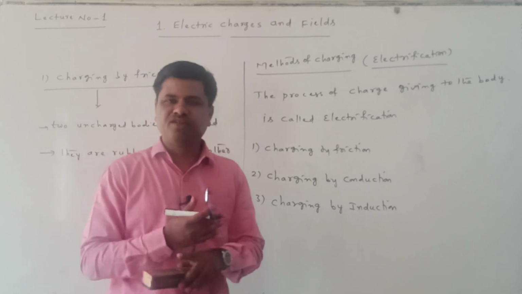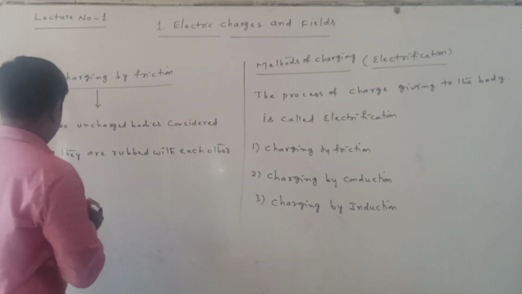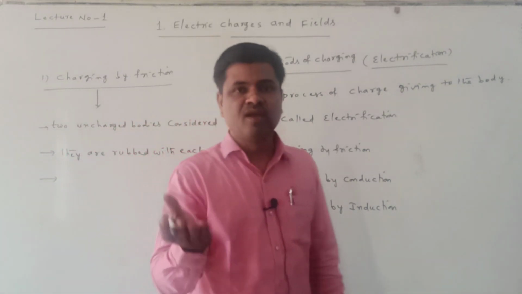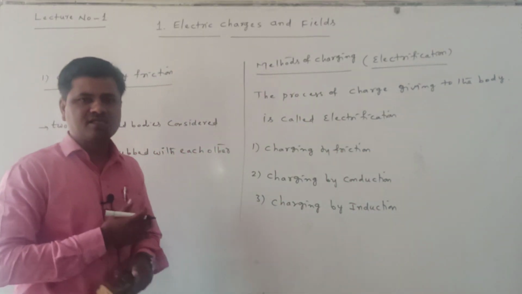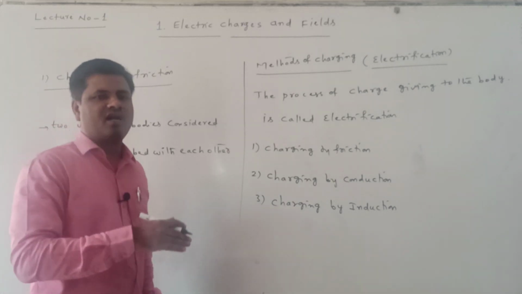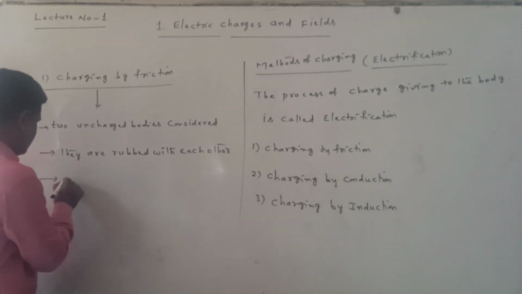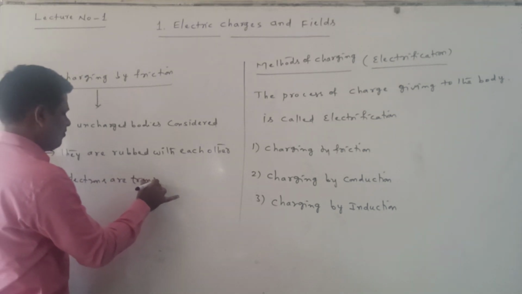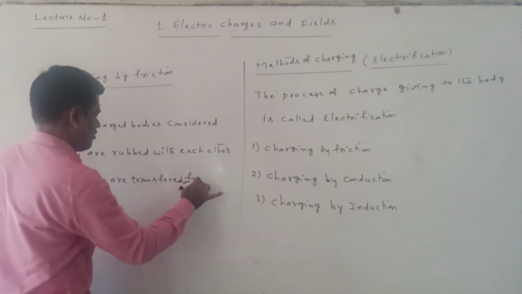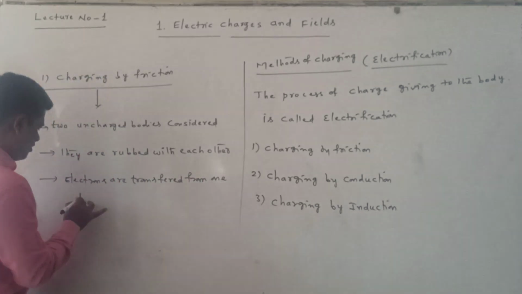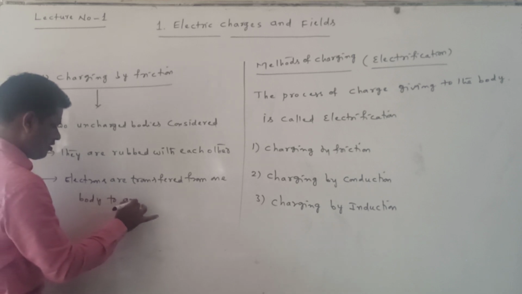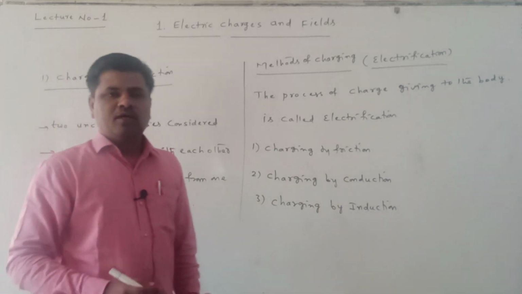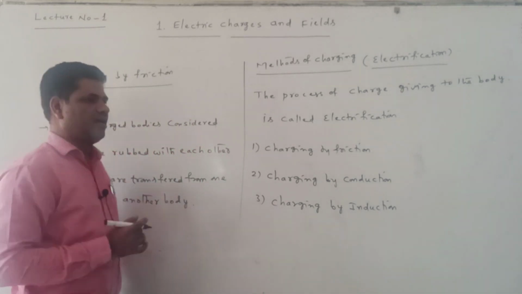When rubbed with each other, electrons are transferring from one body to another body, because when rubbing the two bodies, the electrons transfer from one body to another body. This is also an important point.